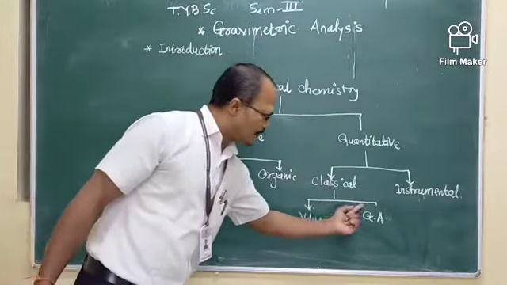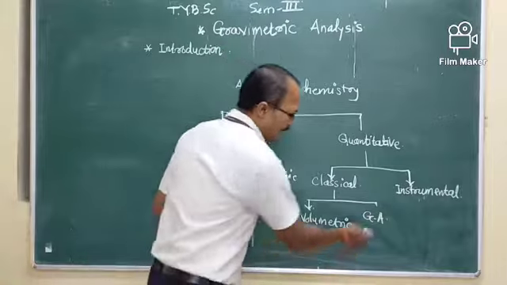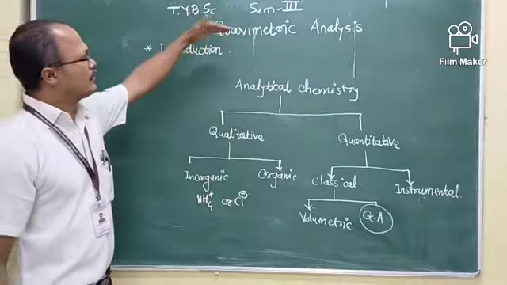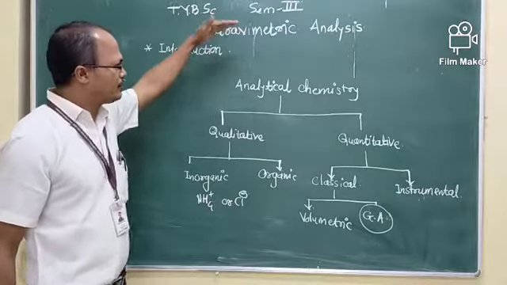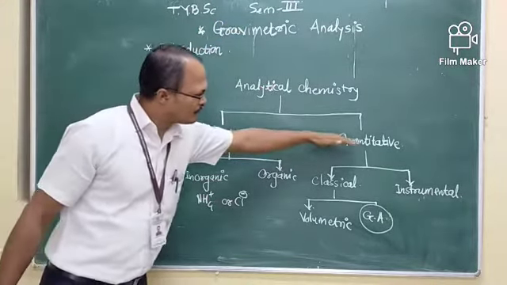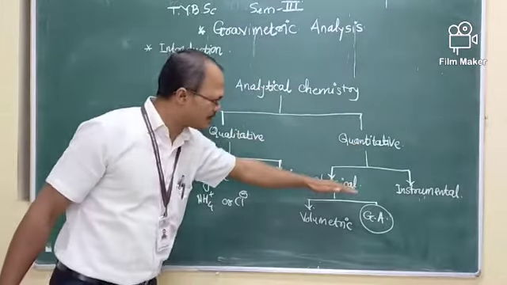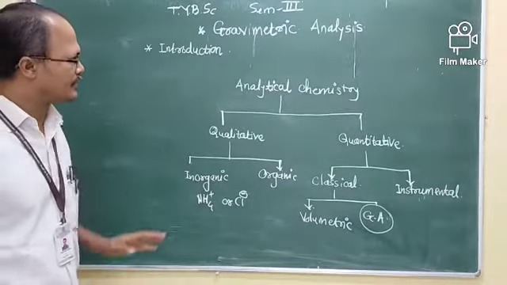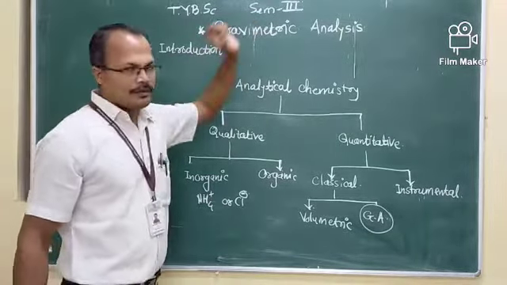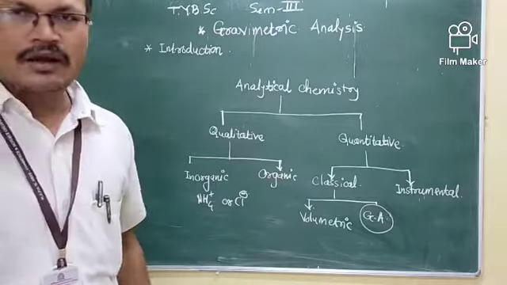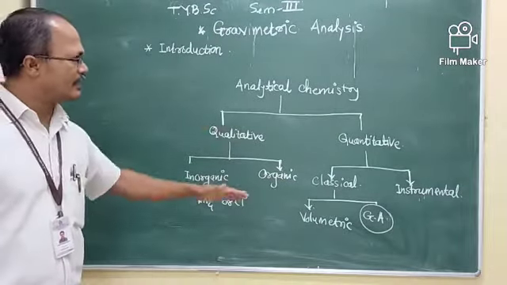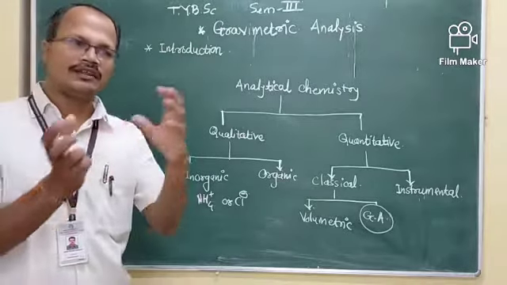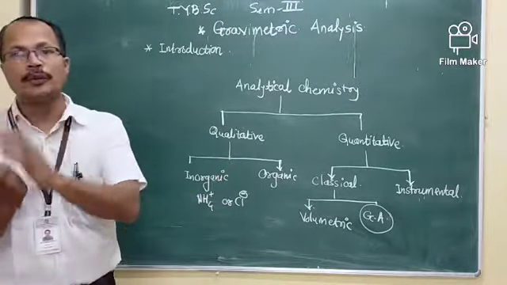Basically we are going to study gravimetric analysis here. Gravimetric analysis is a branch of quantitative analysis, and it is a type of classical analysis. For example, it involves isolation and weighing.